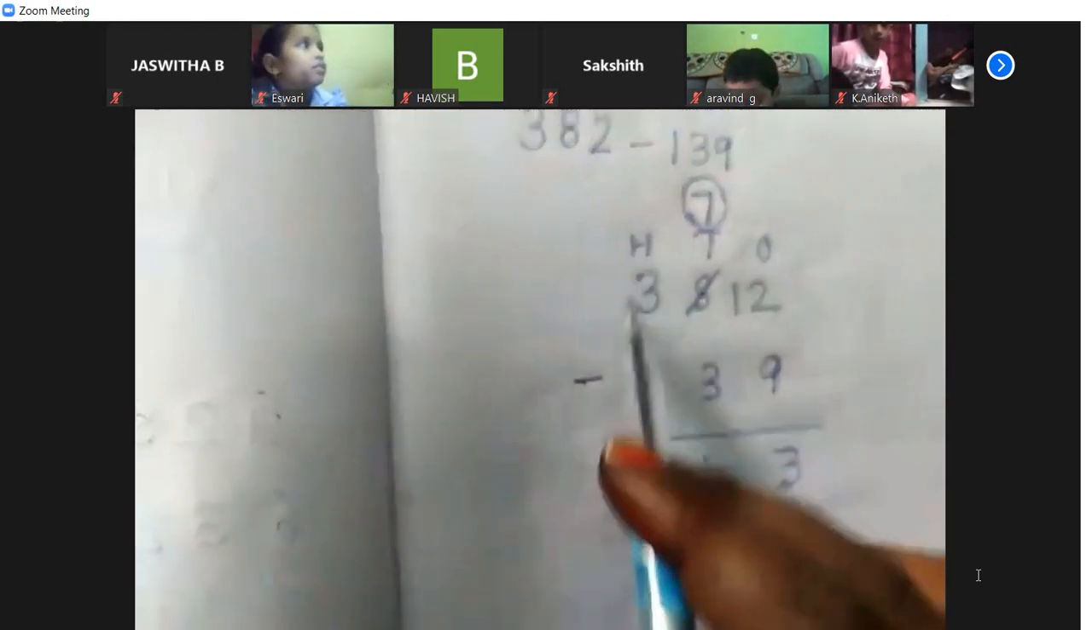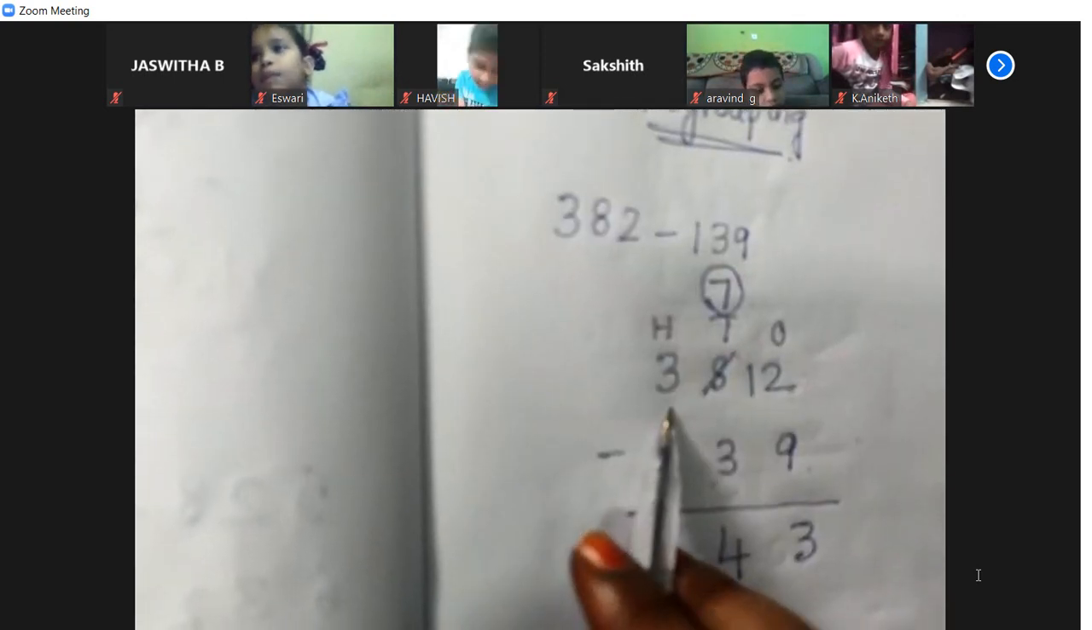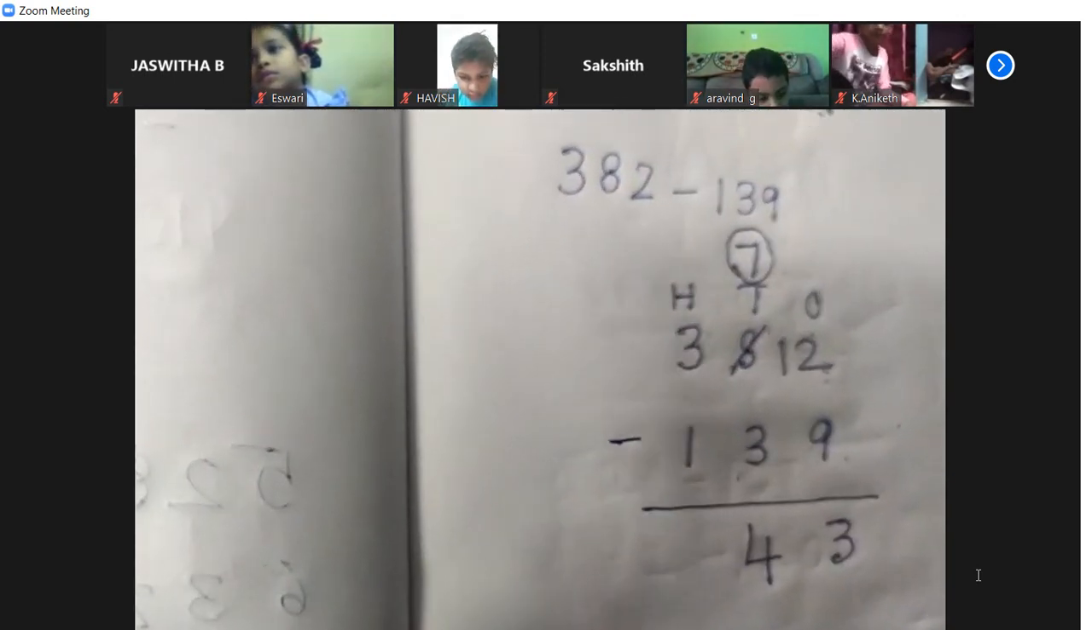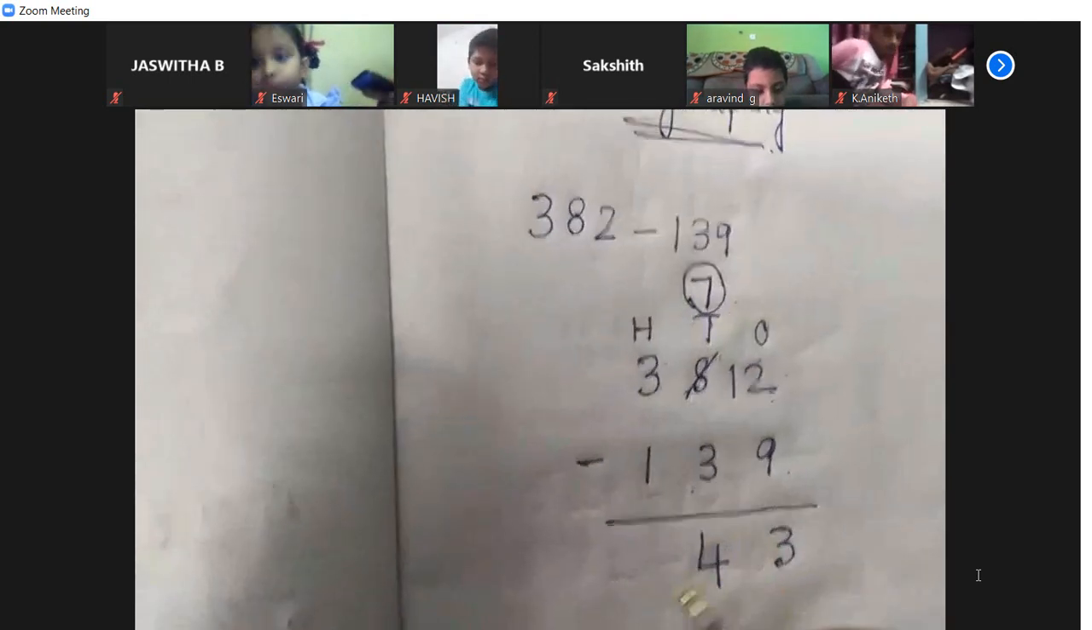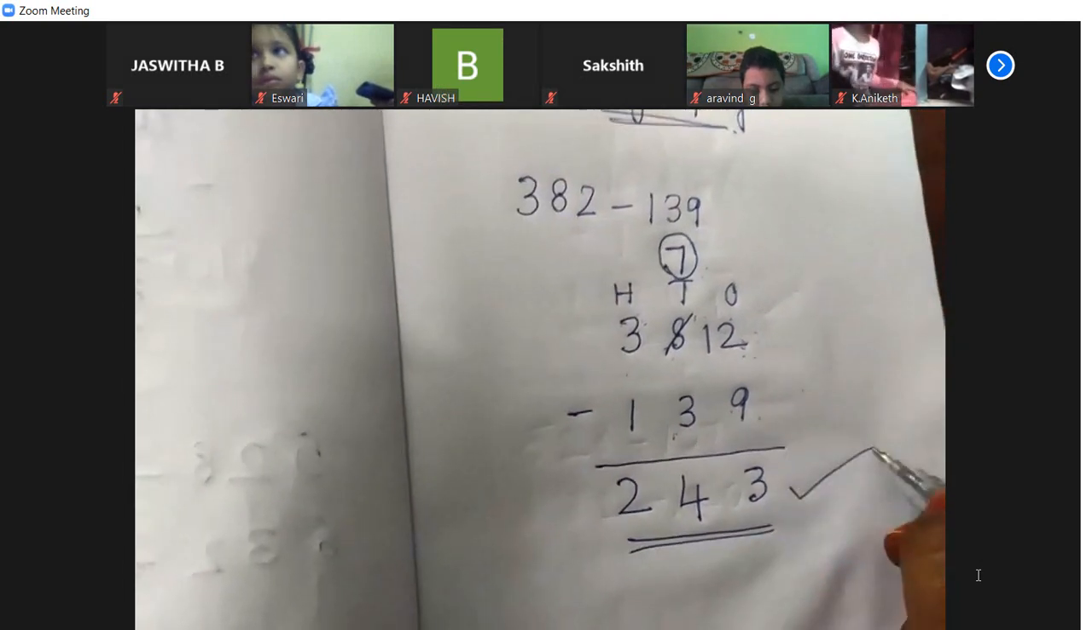Now all of you come to the hundreds place. In hundreds place, the digit is 3 here. All of you open 3 fingers, cut off 1 finger. 2. So your answer is 243.